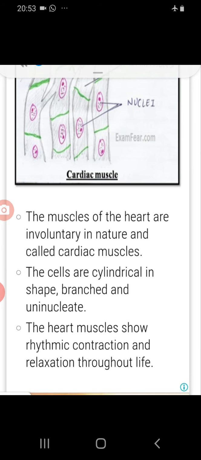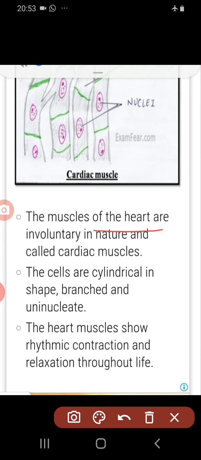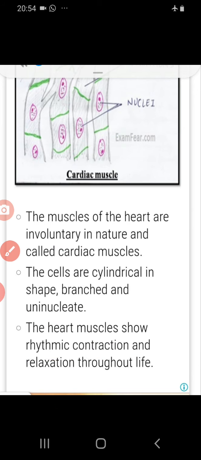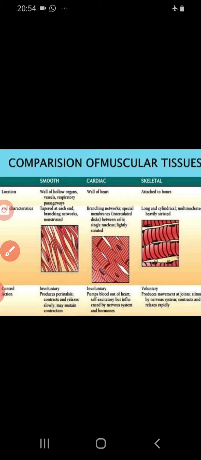The next type of muscles are the cardiac muscles. These are the muscles of the heart. They are involuntary in nature. Cells are cylindrical, branched and uninucleate. The heart muscles show continuous rhythmic contraction and relaxation throughout life. We all know that the muscles of our heart continuously contract and relax from birth till death. So they have the power of continuous contraction and relaxation.